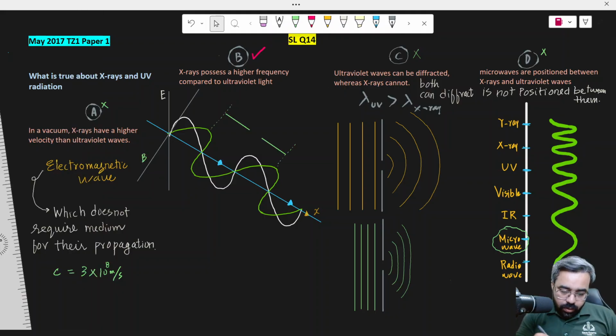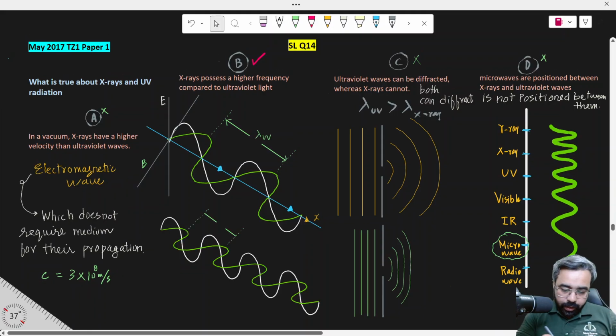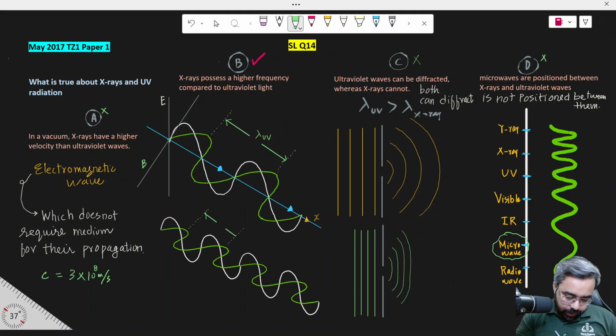Now, dear students, you can see that this is the wavelength of the ultraviolet, from one peak to another peak. And you can easily guess that this must be the wavelength of X-ray, which I have tried to show is less than the wavelength of ultraviolet. So answer B is correct.